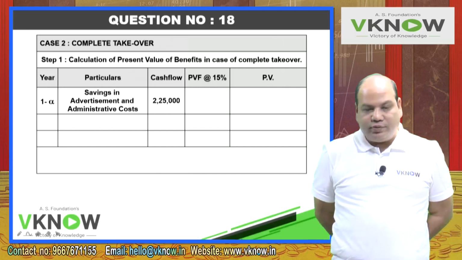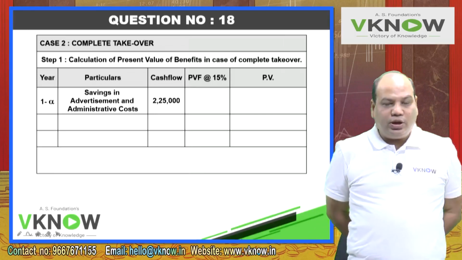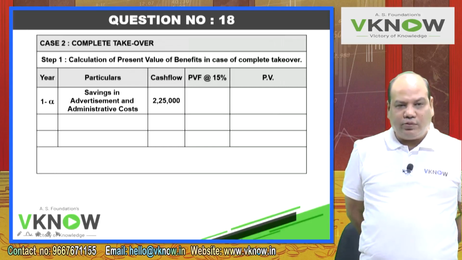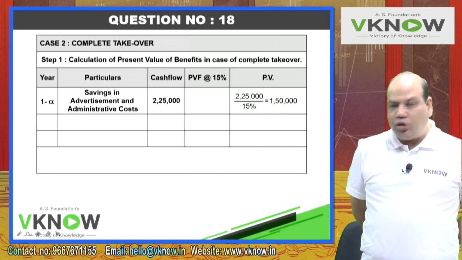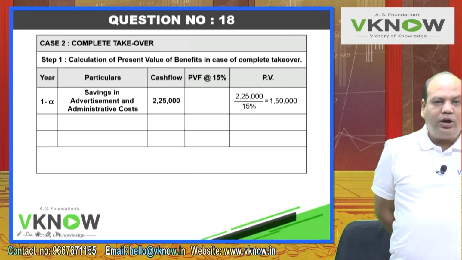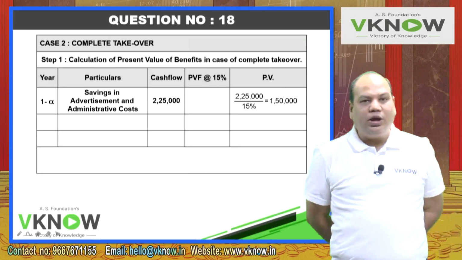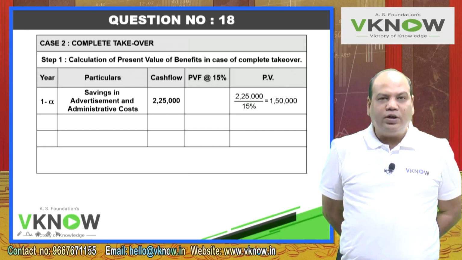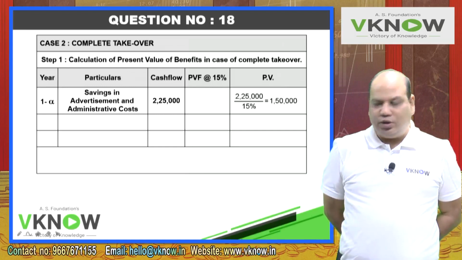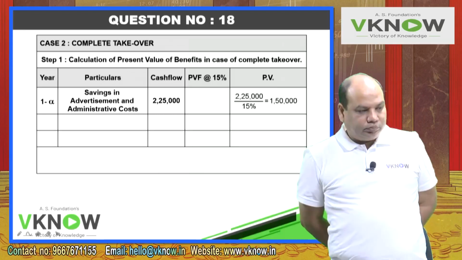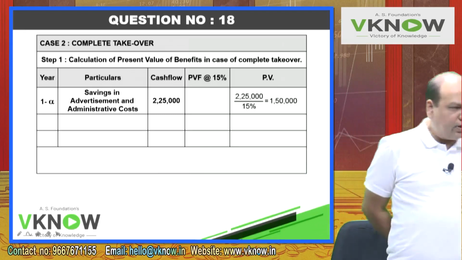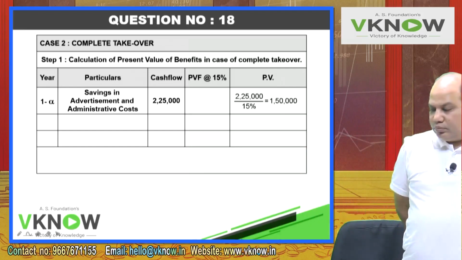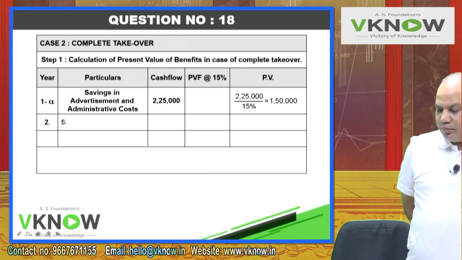How much will you save? 2,25,000 per annum, and this is forever. So I will directly go to the last column and I will apply the formula A upon R, present value of an infinite constant annuity, A upon R. So that is 2,25,000 divided by 15%, which is 15,00,000.